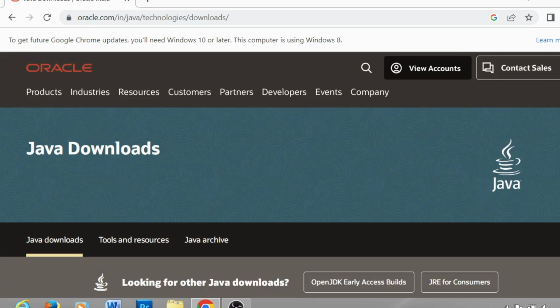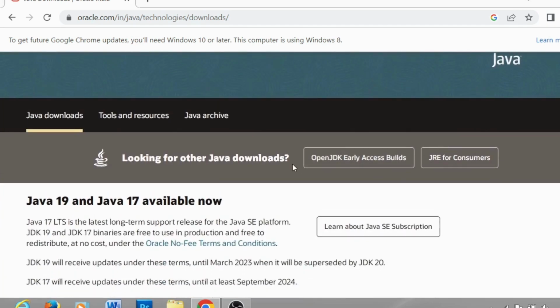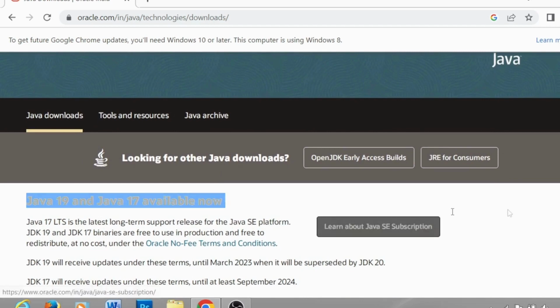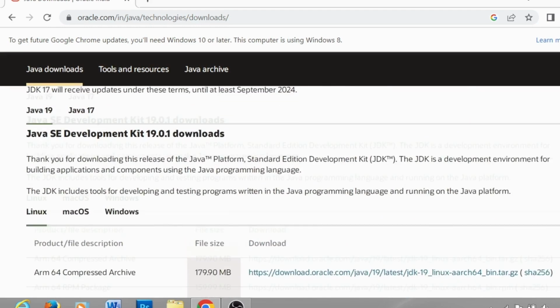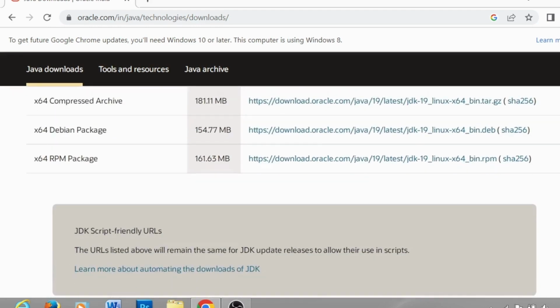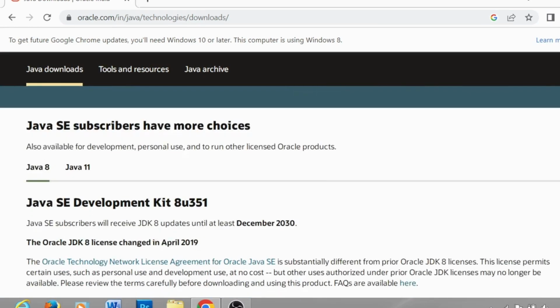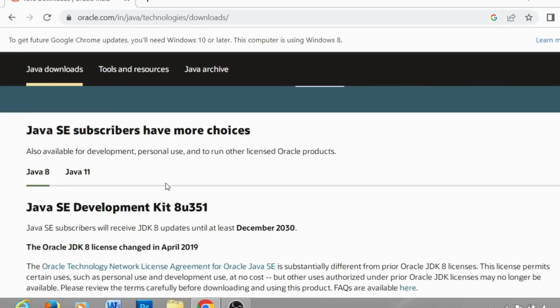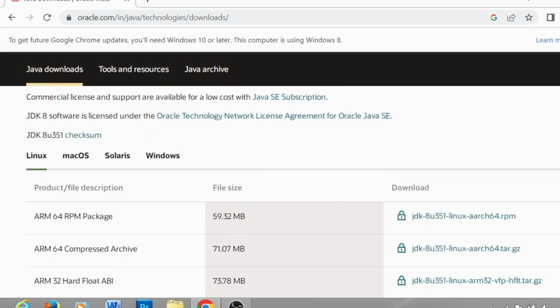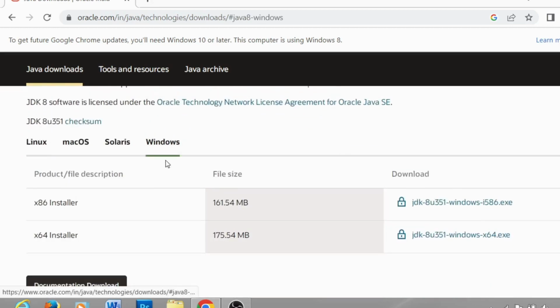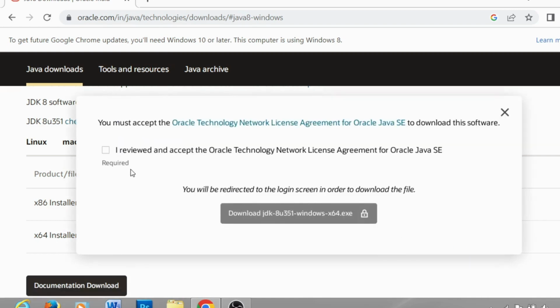If you come a little bit down, you can see the recent releases of Java, that is Java 19 and 17. These versions are introduced for 3 different operating systems. And if you come a little bit down, you can see Java 8 and 11 are there, and I'm going to download Java 8 for Windows. Just click on the Windows tab and it will ask which specification you want, and I'll be downloading it for 64-bit. So just click on this and it will ask for a consent. Just click on download.